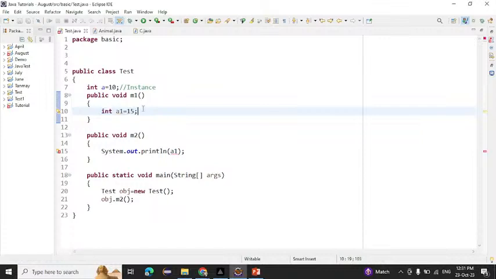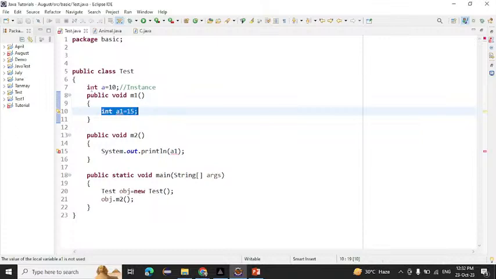If you declare this a1 here, we can access this a1 inside the m1 method only. If you want to access this a1 in m2, we cannot access it. That is the property of the local variable: wherever we created this variable, in that method only we can access it.